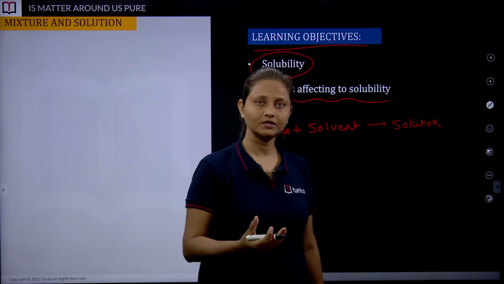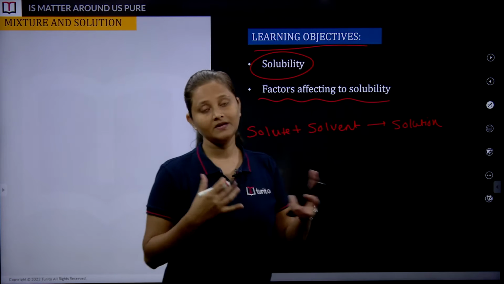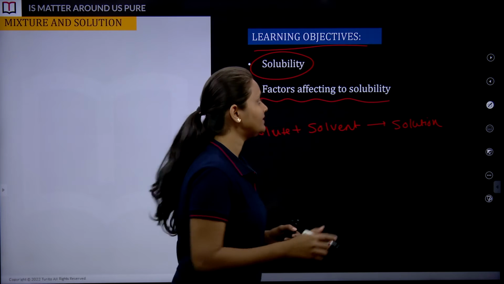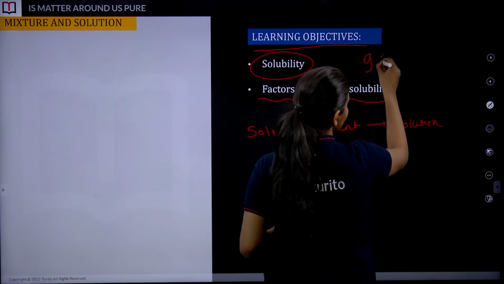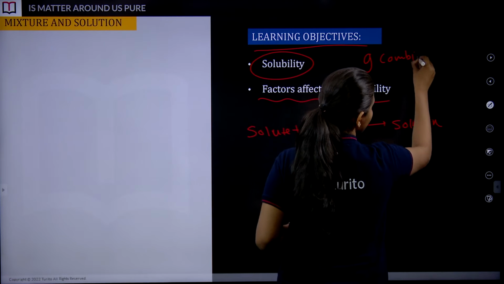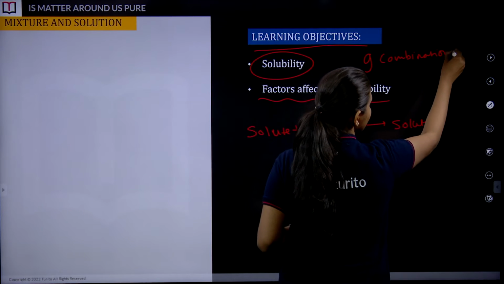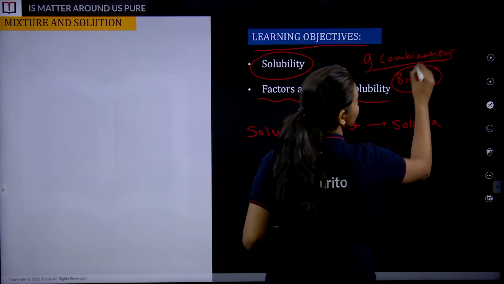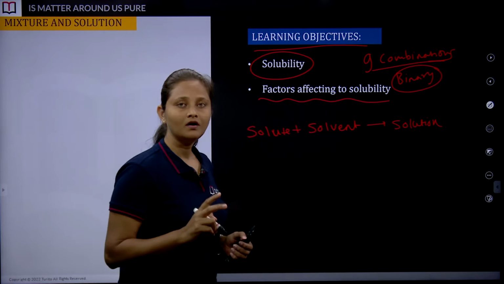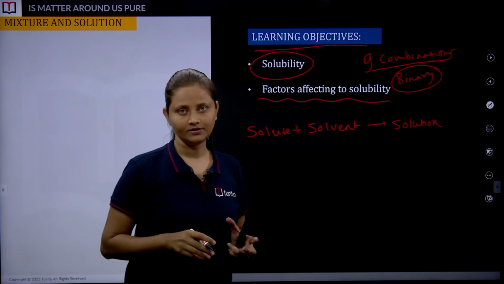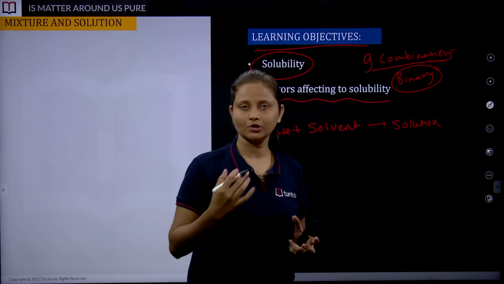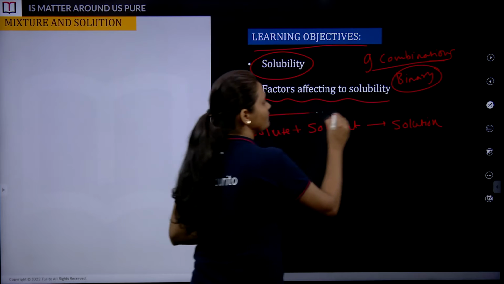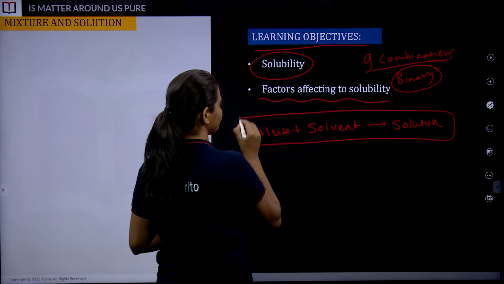It can be a solid-liquid solution, a liquid-liquid solution, a gas-liquid solution, a liquid-solid solution. How many combinations have we seen? Quickly revise it. Nine combinations, right? So we have studied nine combinations of binary solutions. Binary is nothing but two components getting involved. It can be liquid-liquid, liquid-solid, liquid-gas, anything. Correct? So that is how we get the formation of a solution.